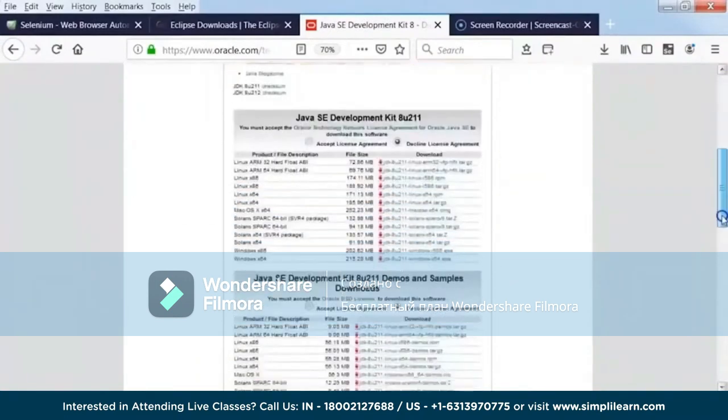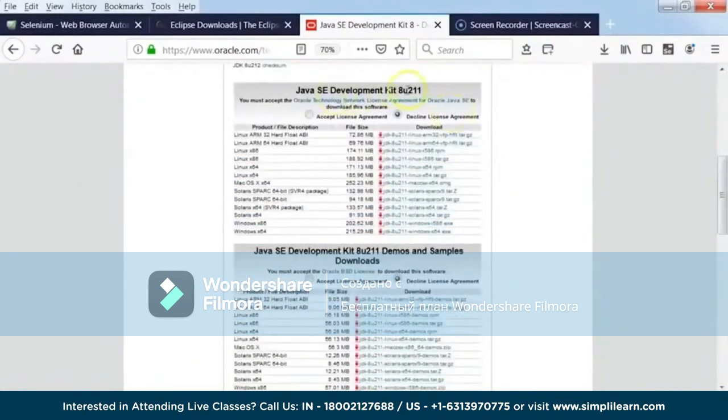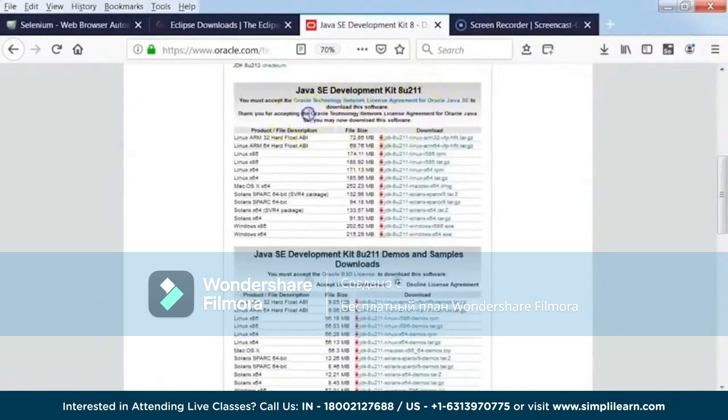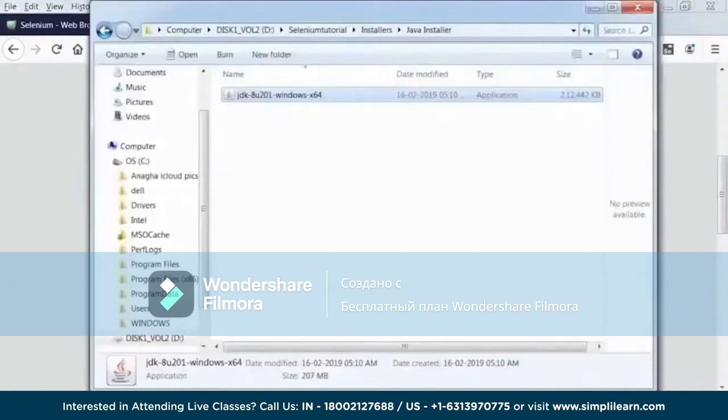So in this page, if you scroll down, you will see this Java Development Kit 8u211. This is the version we'll be downloading. So click on Accept License Agreement, and then since we are working on a Windows system today, we will be downloading the Windows package. Just click on that and it will get downloaded in your Downloads folder. And as I said, I've already downloaded the packages.